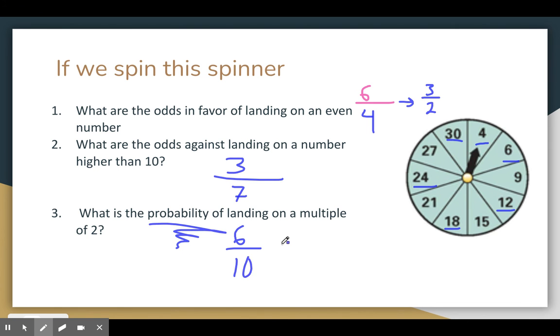6 over 10. And again, this one I would expect you to simplify. You can divide both of those by 2. 6 divided by 2 gives you 3, 10 divided by 2 gives you 5, right? So 3/5. That is the difference between probability and odds in favor and odds against.